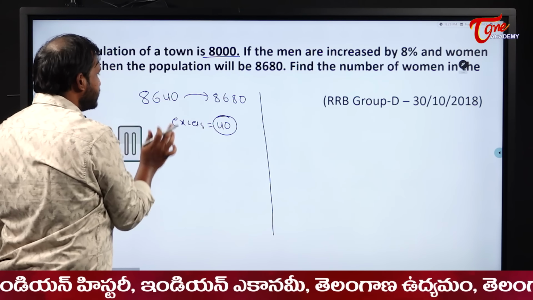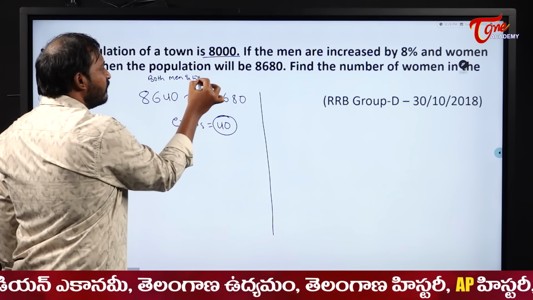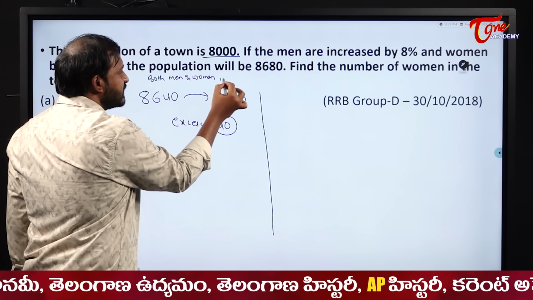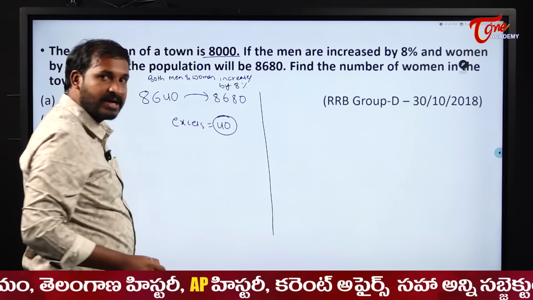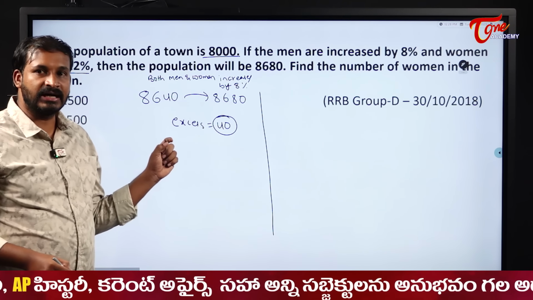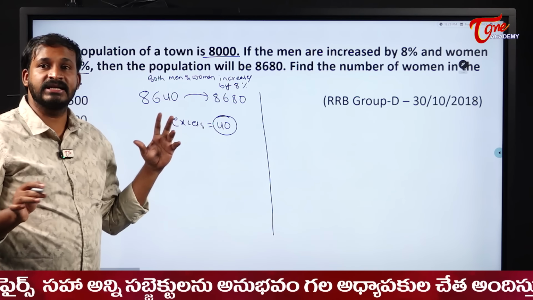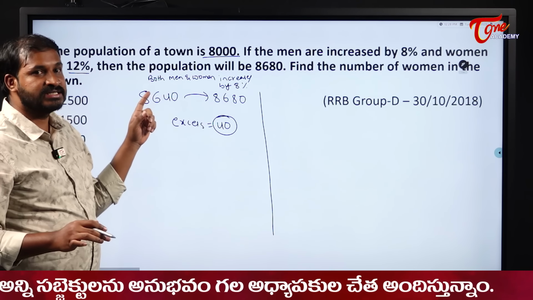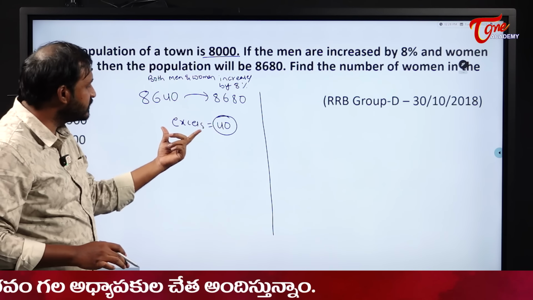See how I have written this 8. If both men and women increase by 8%, my overall percentage also might be increased by 8%. Is it correct or not? But here, two persons are increasing in different categories. One is increased by 8 and the other is increased by 12. Okay, so this is how we will deal.